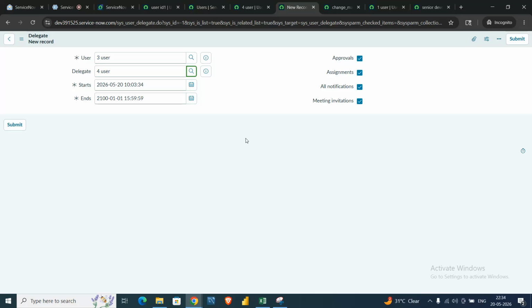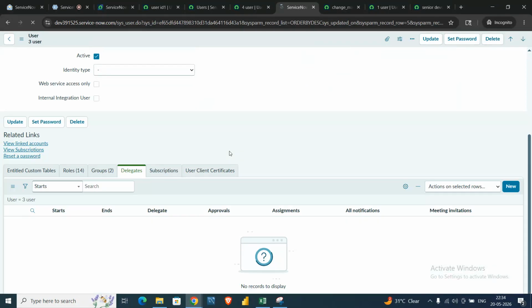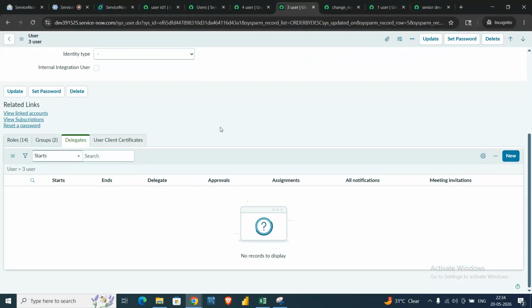Actually, on my client side we are not using this delegate option, because there are 3 to 4 people. For change approval, instead of using a delegate role, anyone else can approve my task as well. That is the reason we don't. So all the approvals, assignments and notifications go to the other person I select in the delegate field. This happens very rarely. Got it, this is new stuff I also know today. Thanks.